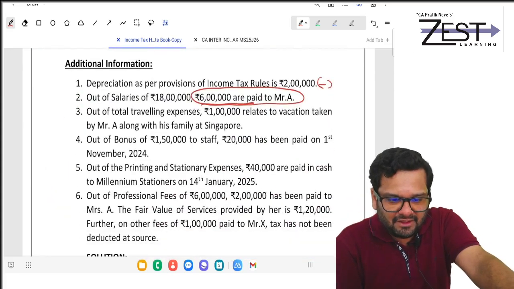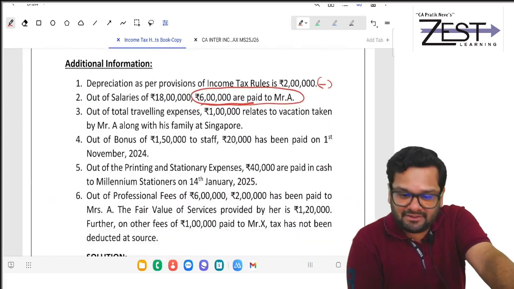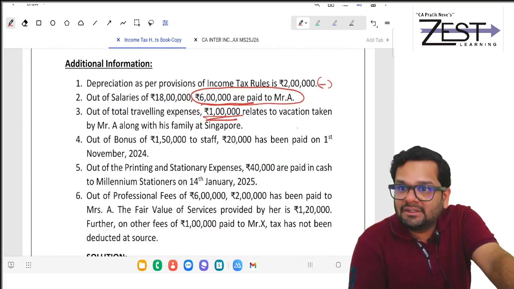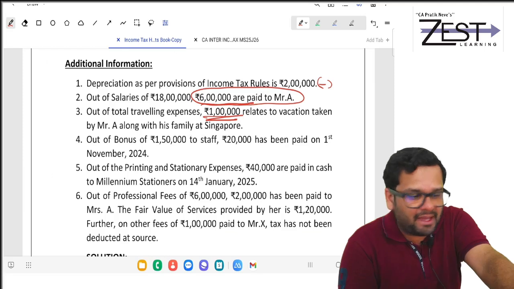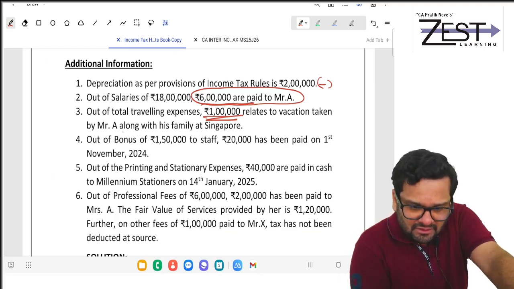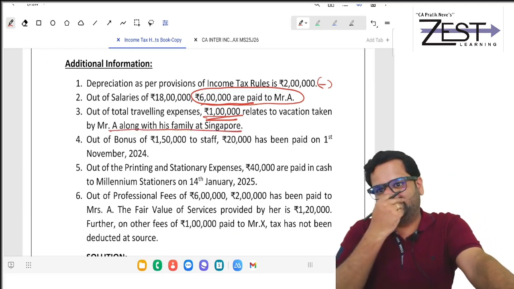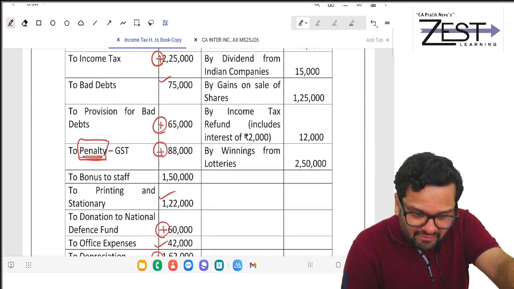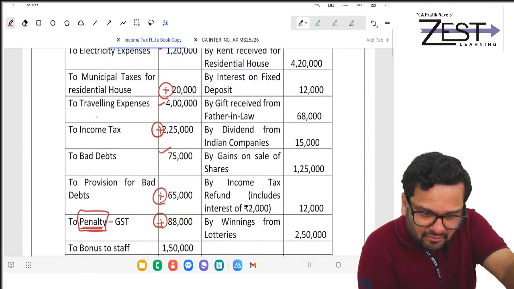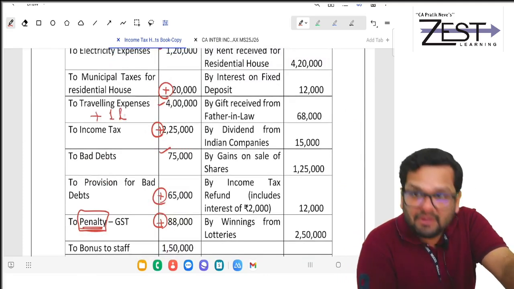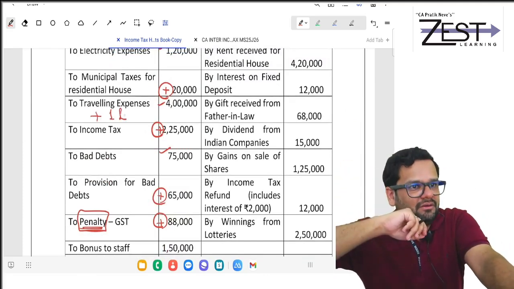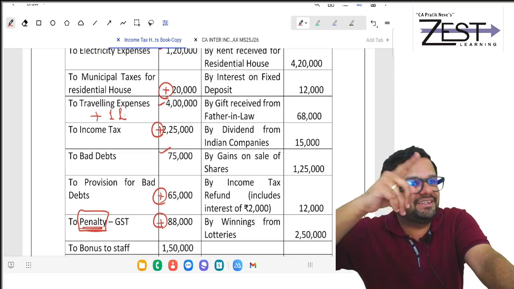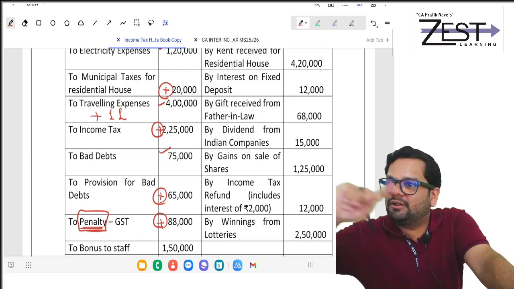Next, out of traveling expense, 1 lakh relates to vacation taken by A along with his family at Singapore. This is personal. So traveling you will add back how much? You have debited 4 now. Out of 4, 1 is unnecessary. So 1 will add.